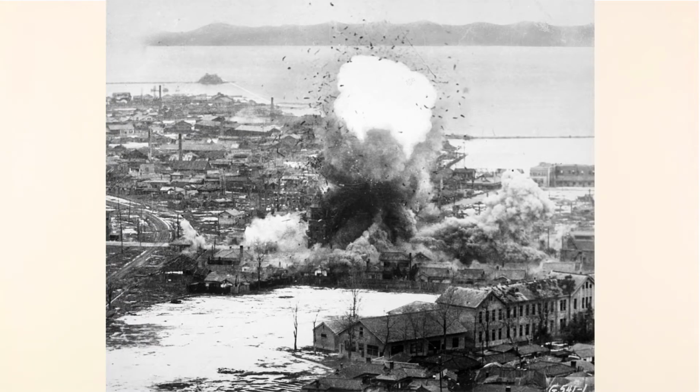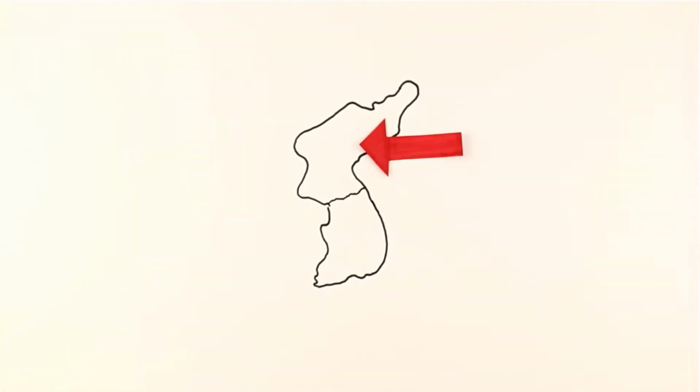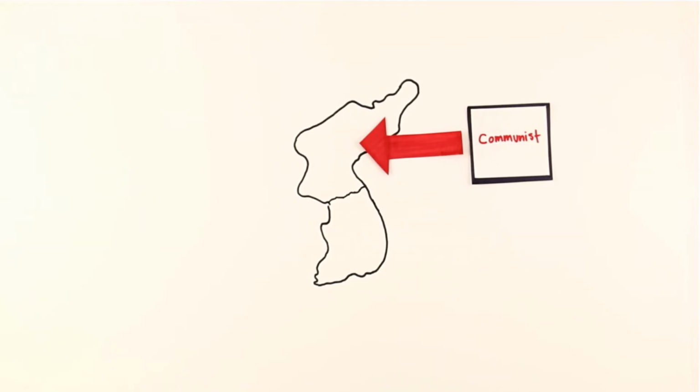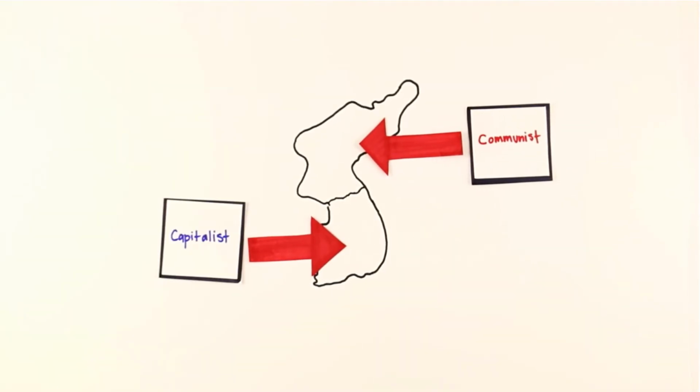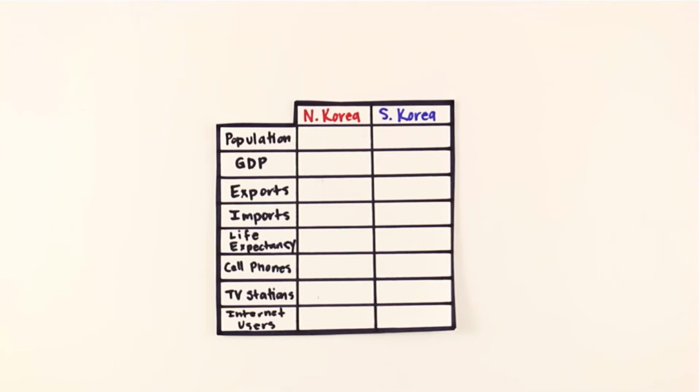From 1950 to 1953, North and South Korea fought a war for control of the peninsula. In the end, the country was divided. North Korea continued with a communist system in which the government made all the economic decisions for its people. South Korea developed a capitalist system that allowed independence for companies and individuals. Let's take a look at some information about both countries.